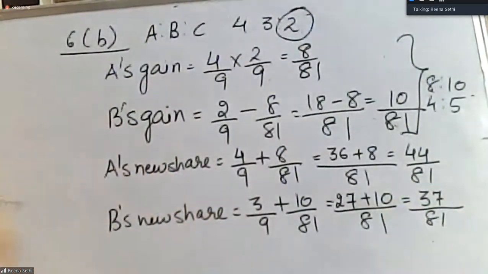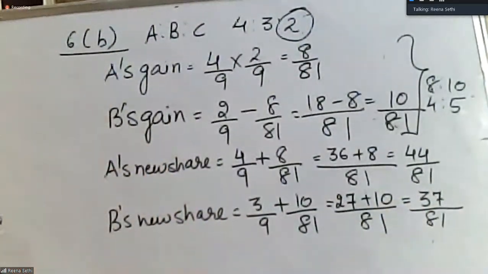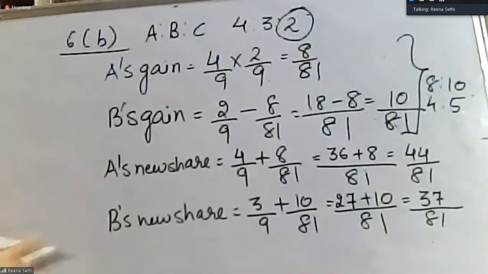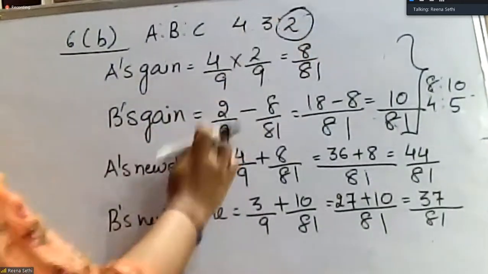Aman, it will not be 4 by 7. It will be 4 by 9. His old share is 4 by 9.